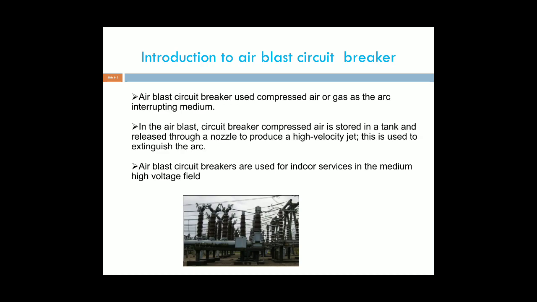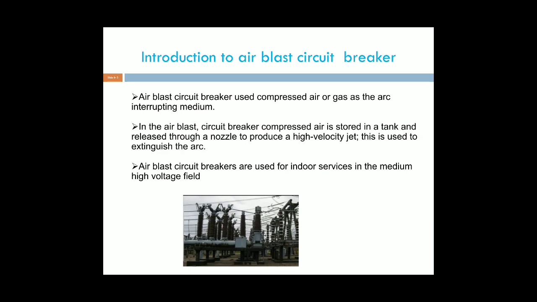First type is the oil circuit breaker. This is already explained in the previous video lecture. And second one is the air blast circuit breaker. Now I will explain the overall working of an air blast circuit breaker. Next, the third and fourth ones are the vacuum and SF6 circuit breakers. SF6 means sulfur hexafluoride circuit breakers. These circuit breakers will be explained in coming video lectures.